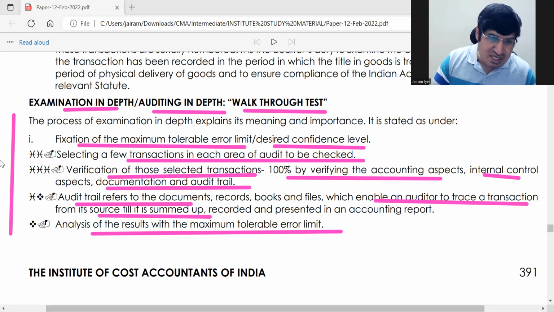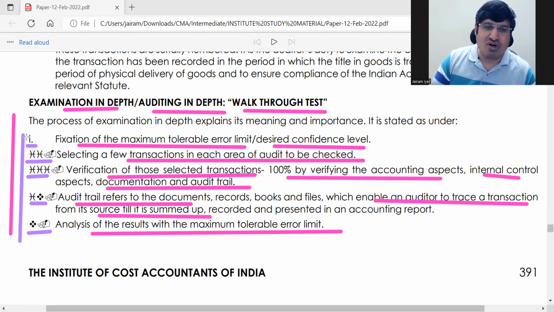ठीक है. And this year, whatever you can see, there's nothing, here the font has been changed by mistake. This is 1, this is 2, this is actually 3, this is 4, and this is 5. These are all points actually. ठीक है. ये सारे points हैं 1 2 3 4 5. So the font got changed, which is why you're seeing it as symbols.